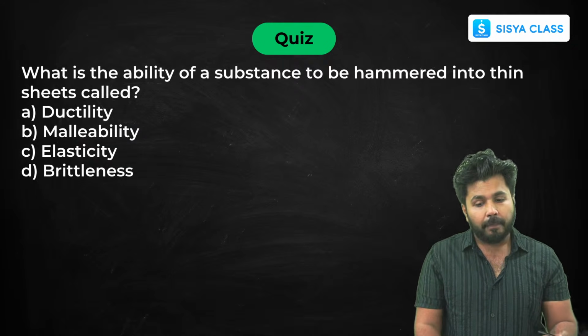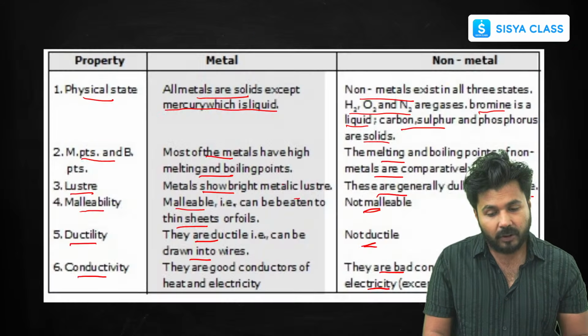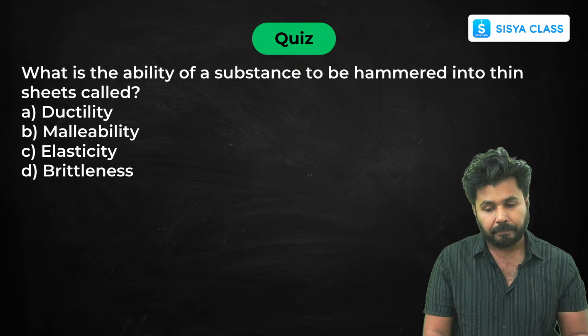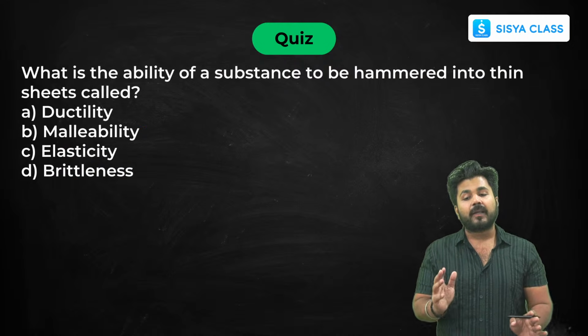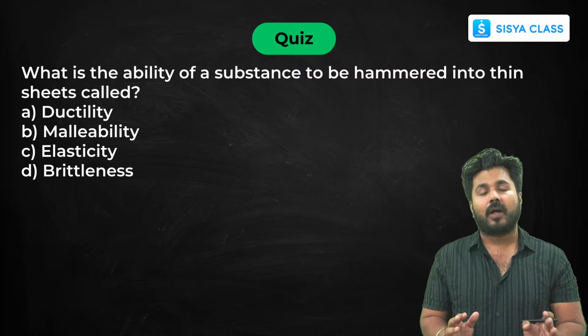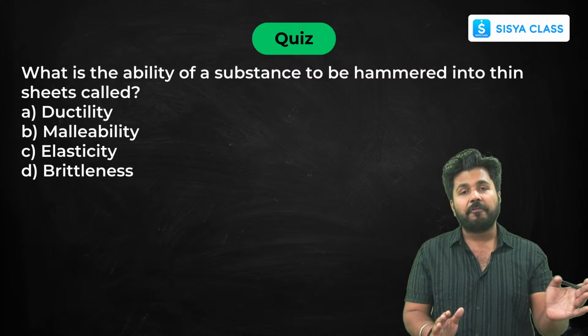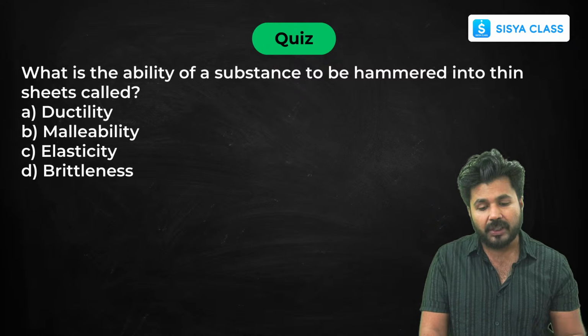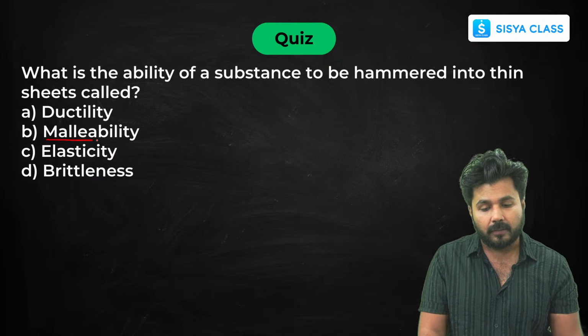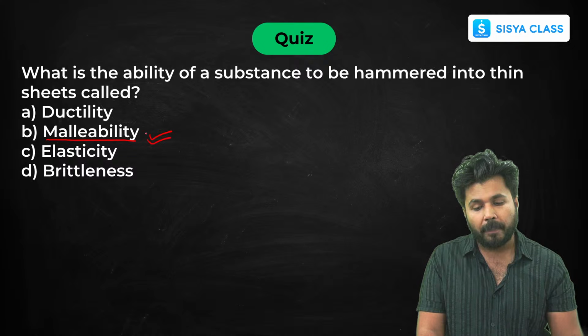What is the ability? No, it is not D. It will be C. Which is the ability of a substance to be hammered into thin sheets. Now I have just told you that if we hammer something into thin sheets, it is your malleability. So these properties you must remember.